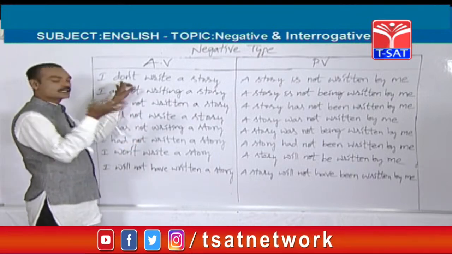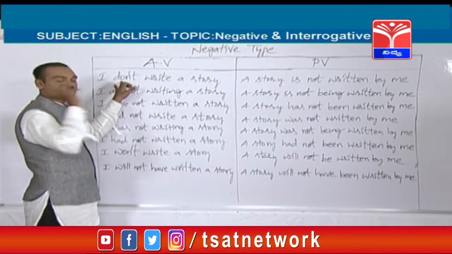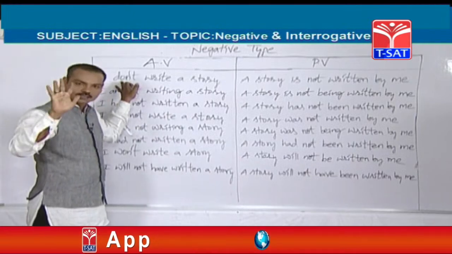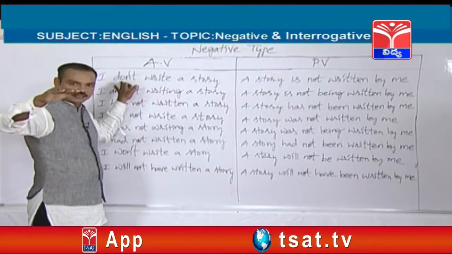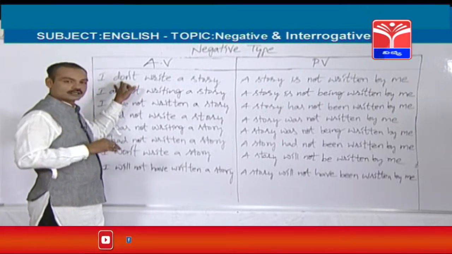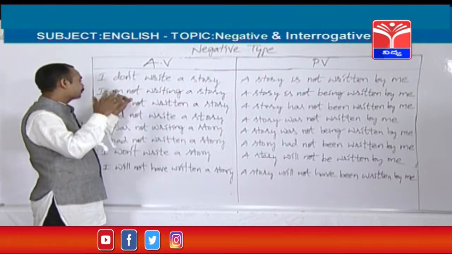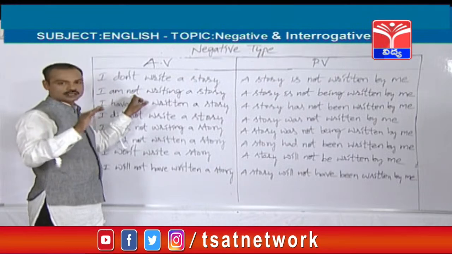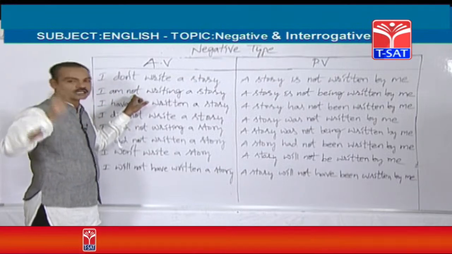In simple present tense, how can you find out it is a negative sentence of simple present tense? See friends, whenever you find either don't or doesn't in the negative sentence, that is a simple present tense negative statement. Next, whenever you find am, is, are plus not, that is a negative sentence of present continuous.